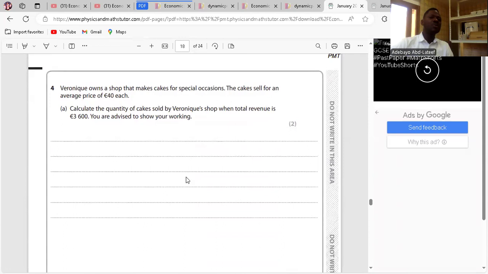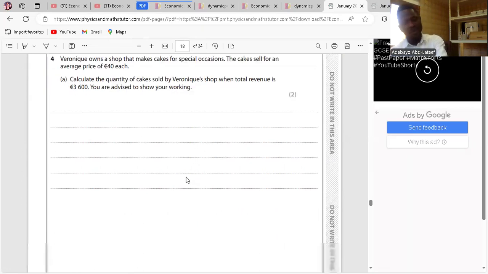Veronica owns a shop that makes cakes for special occasions. The cakes sell for an average price of 40 each. Calculate the quantity of cakes. So first, the price is 40 euros, and the total revenue is 3,600 euros. We have to find quantity, and total revenue is price multiplied by quantity. So we make quantity the subject: total revenue divided by price, which is 3,600 divided by 40, which makes 90 cakes or 90 units. Okay. Go on.